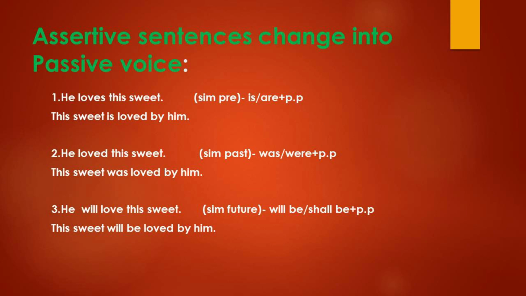Okay, so the first one, he loves this sweet. So this sweet is singular, this is simple present form, so is loved. This sweet is loved by him, preposition and him. Okay, and the second one simple past tense, so we have used was loved here, so this sweet was loved by him. And third one is simple future, so we have used will be loved. Okay, this sweet will be loved by him.